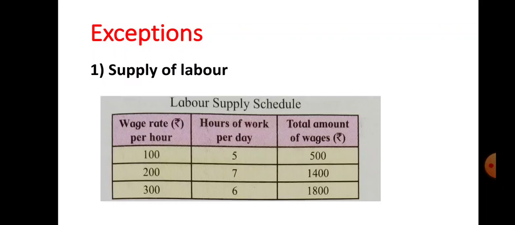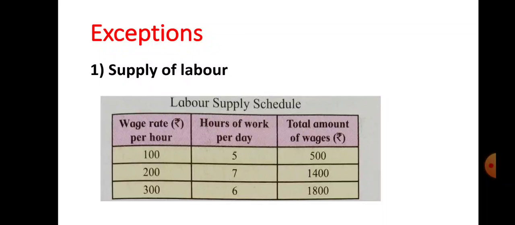When the wage rate rises to 200 rupees per hour, the worker offers to work for 7 hours. So 200 into 7, the total wages are rupees 1400. When the wage rate rises again to rupees 300, the worker offers 6 hours per day. So here he reduced his work, and his total amount of wages is 300 into 6, rupees 1800.